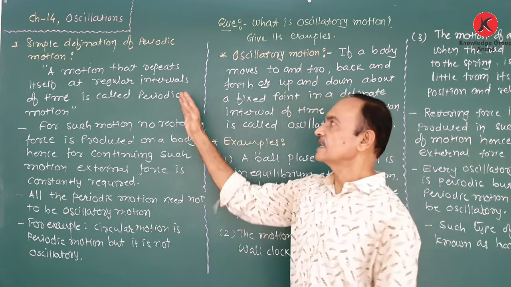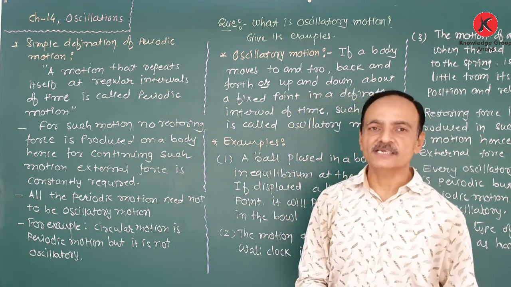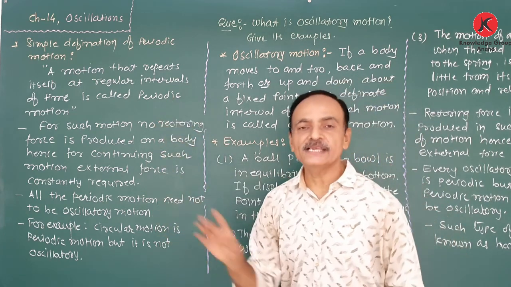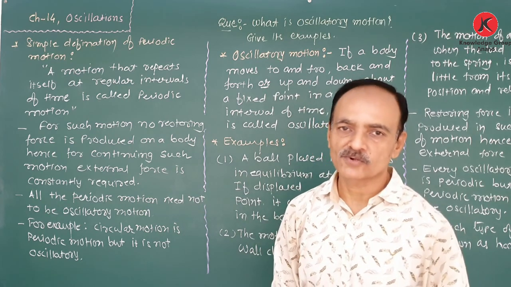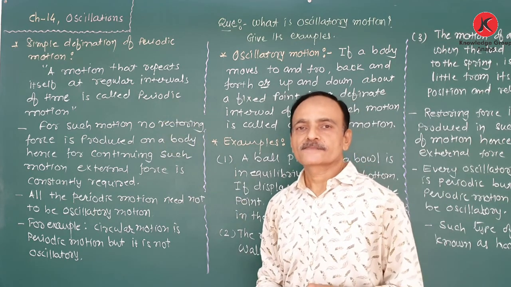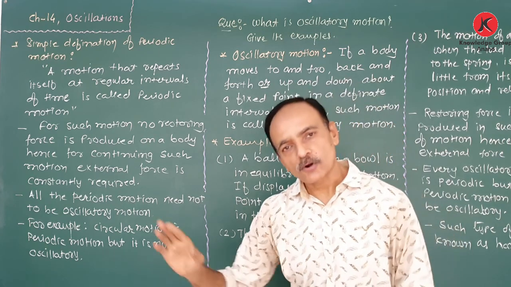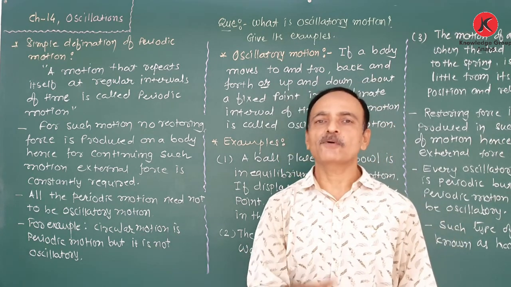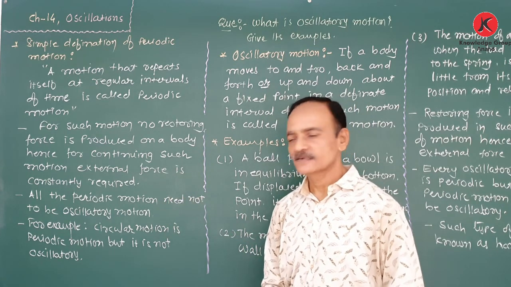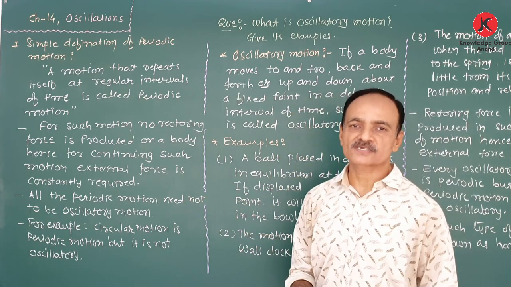So keep in mind that the simple definition of periodic motion is that a motion that repeats itself at regular intervals of time is known as periodic motion. Now, keep in mind that for periodic motion, a restraining force is not produced. Therefore, for continuing motion, an external force is constantly required. It is not necessary that periodic motion be oscillatory motion.